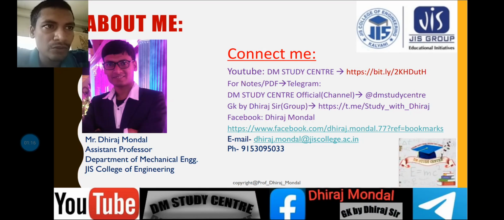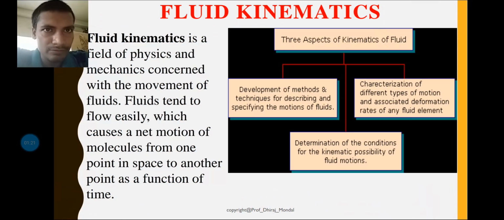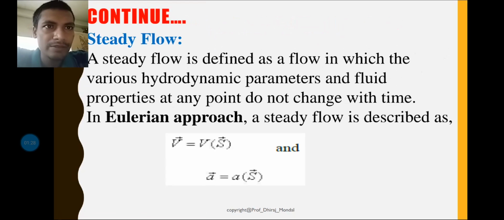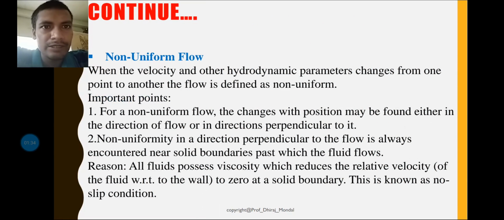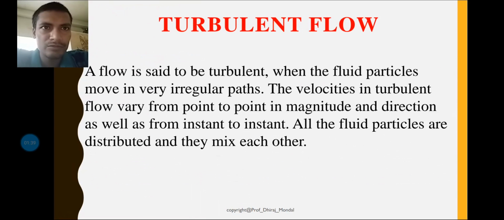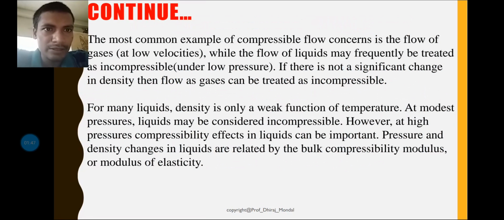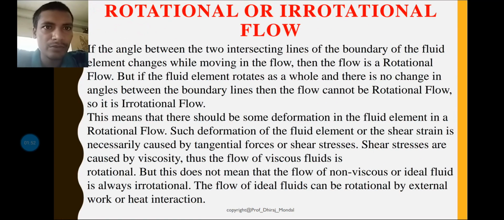You know that last class I discussed fluid kinematics, where the types of flow were discussed: steady flow, unsteady flow, uniform and non-uniform flow, laminar flow, which is very important, then turbulent flow, compressible flow, incompressible flow, one dimensional, two dimensional, three dimensional flow, rotational flow and irrotational flow.